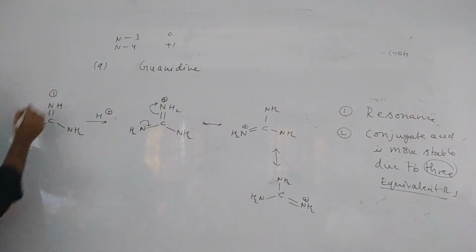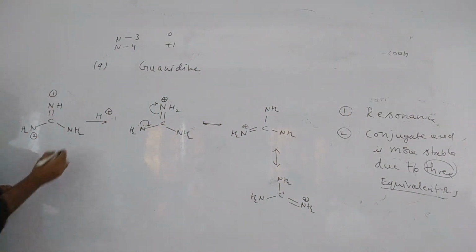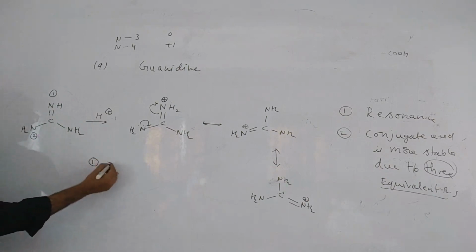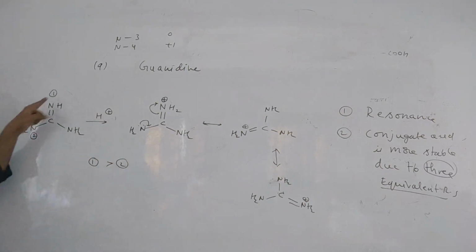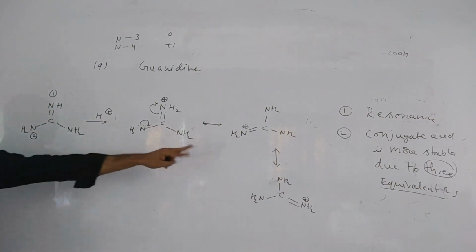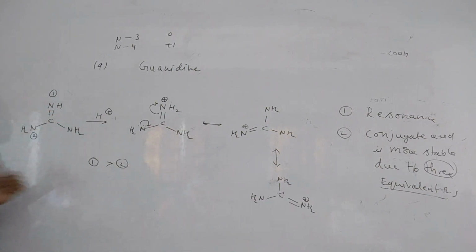Like this they will give 1, 2 and 3 hydrogens. Both are same only. Which will be protonated first? Tell me. First one or second one? Which is more basic? Like that they will ask. Then one is more basic than 2. That also. 2 types of questions: how many resonating structures and which is more basic.